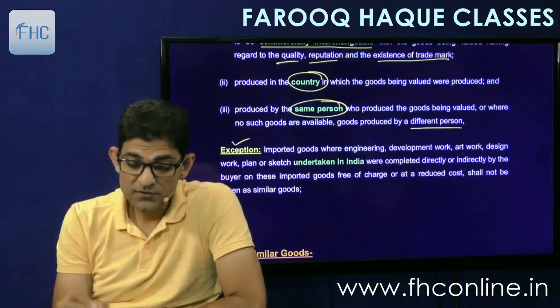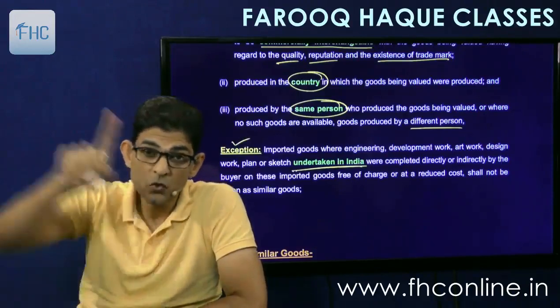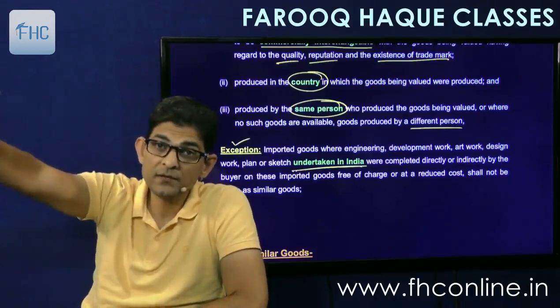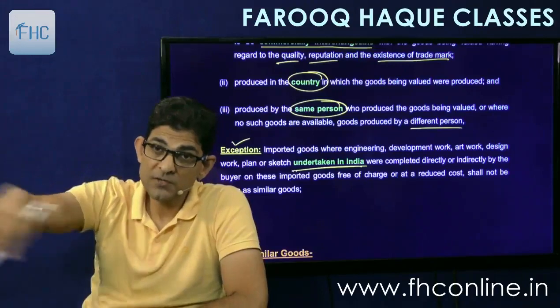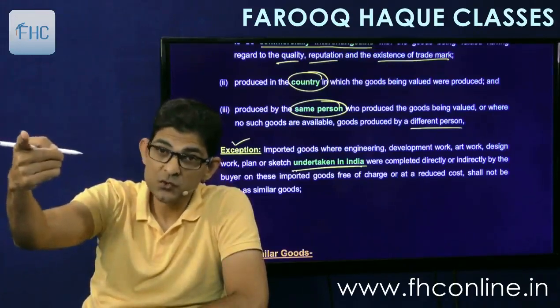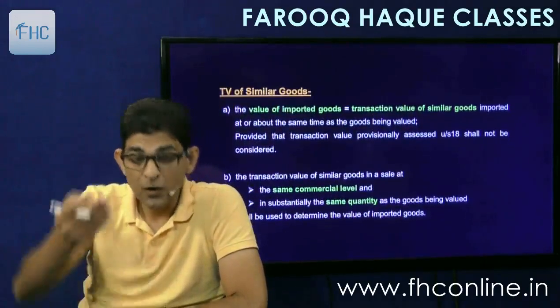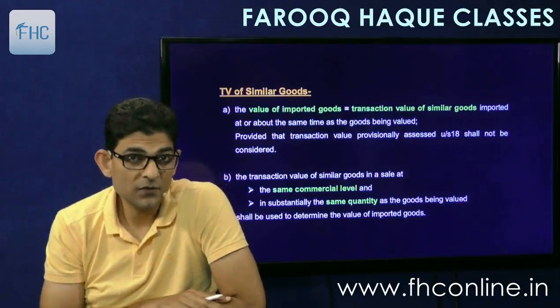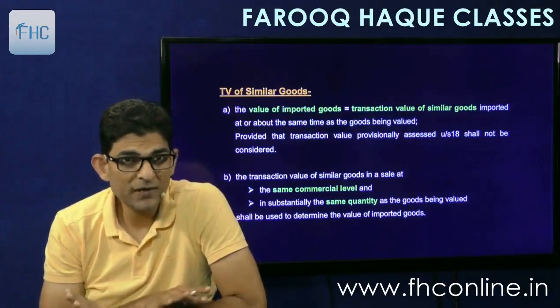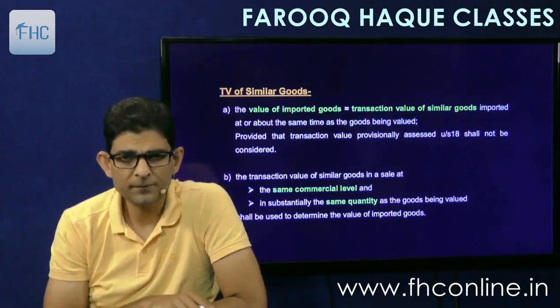Then again the exception is the same: if design work etc. was undertaken in India on those similar goods, then they will not be accepted. The logic remains the same, because this design work expense has not been included in its transaction value. Then how to take the transaction value of similar goods? So this part, the rule actually remains the same. Rule 5 is exactly a copy of rule 4, ditto copy.